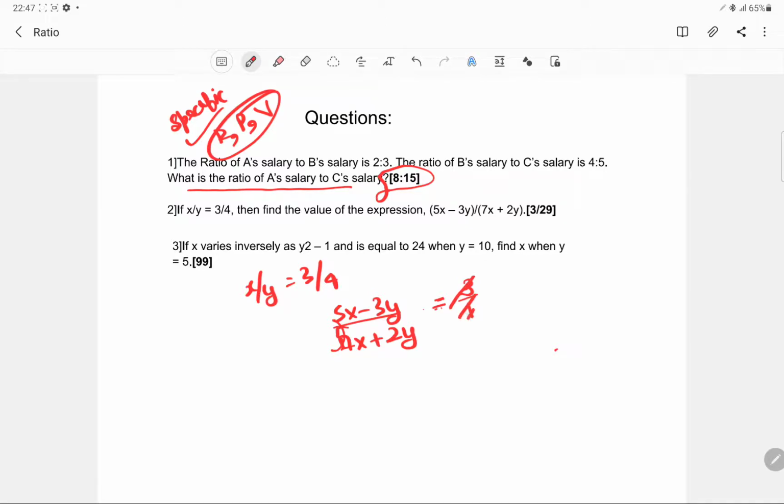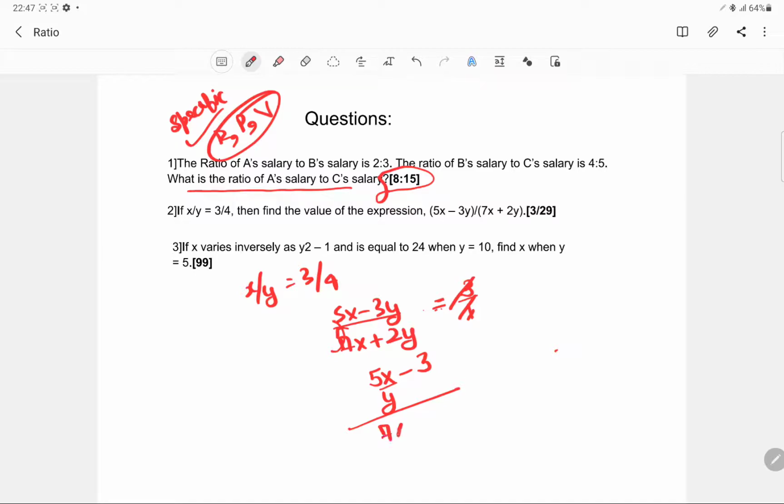Coming to this question, you will simply use a trick over here. So this is 5x minus 3y upon 7x plus 2y. Divide the numerator and the denominator by y. So this will be 5x by y minus 3 upon 7x by y plus 2. And this x by y is given as 3 by 4.